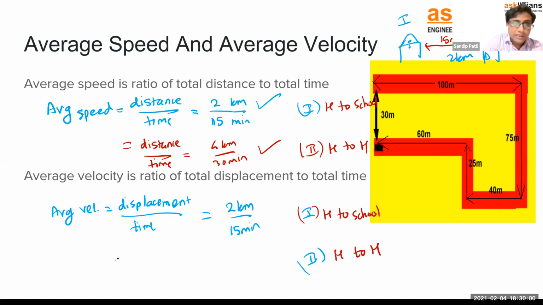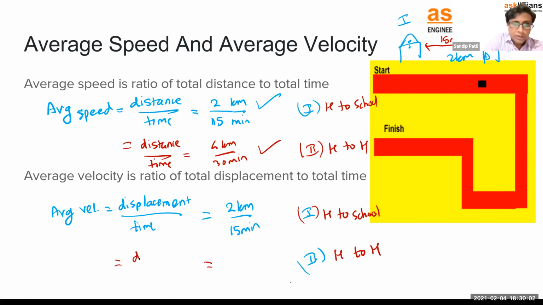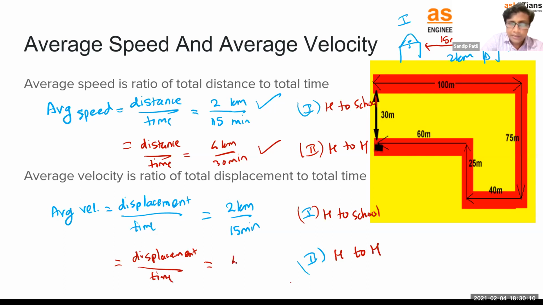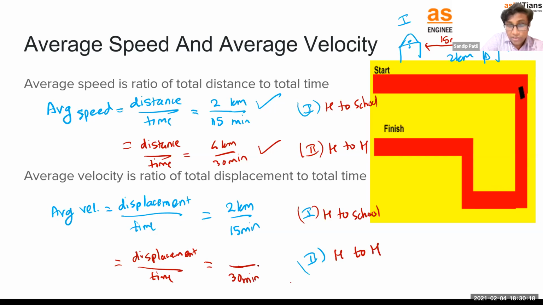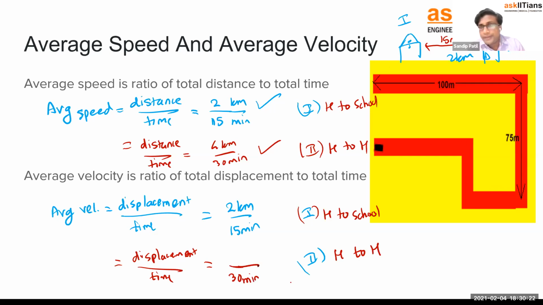Let's talk about the displacement upon time. In the second case, again, the formula is the same, displacement upon time, right? How much is the displacement? 4 kilometers. How much is the time taken? Displacement. Okay, displacement is not 4 kilometers. Right, I've made some mistake there. What is the displacement? It is not 4 kilometers.